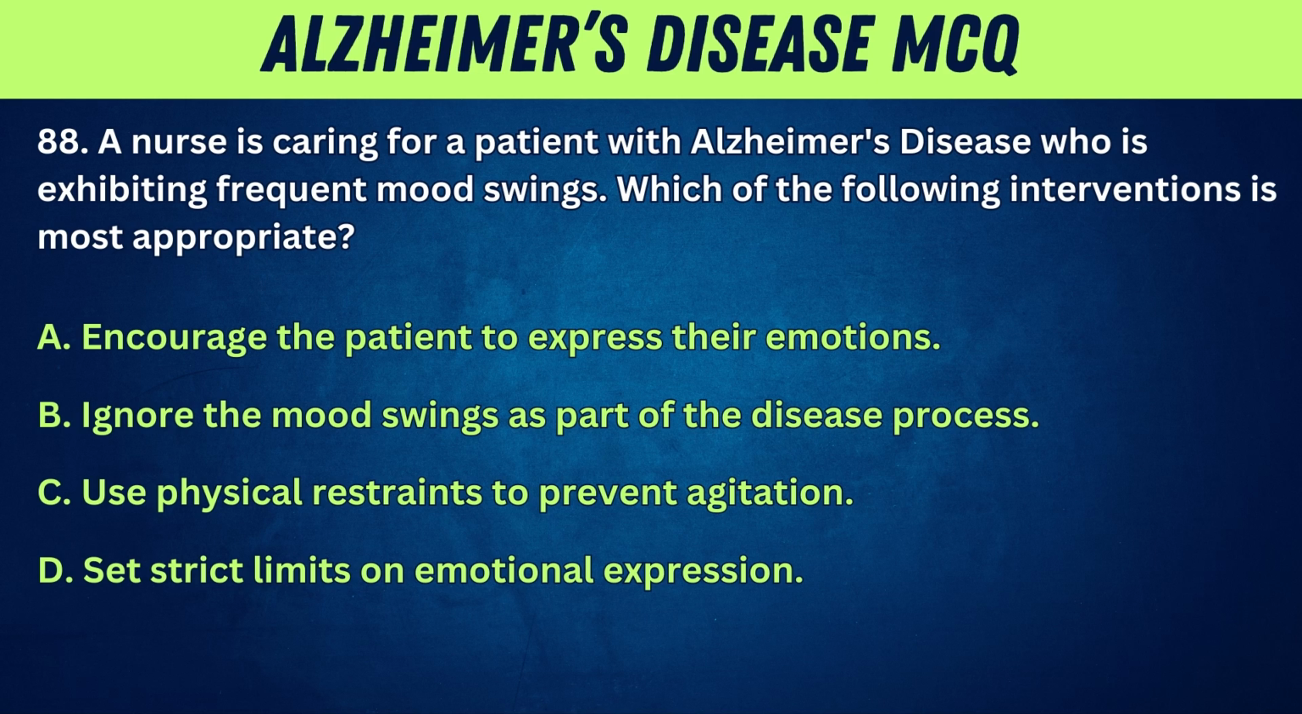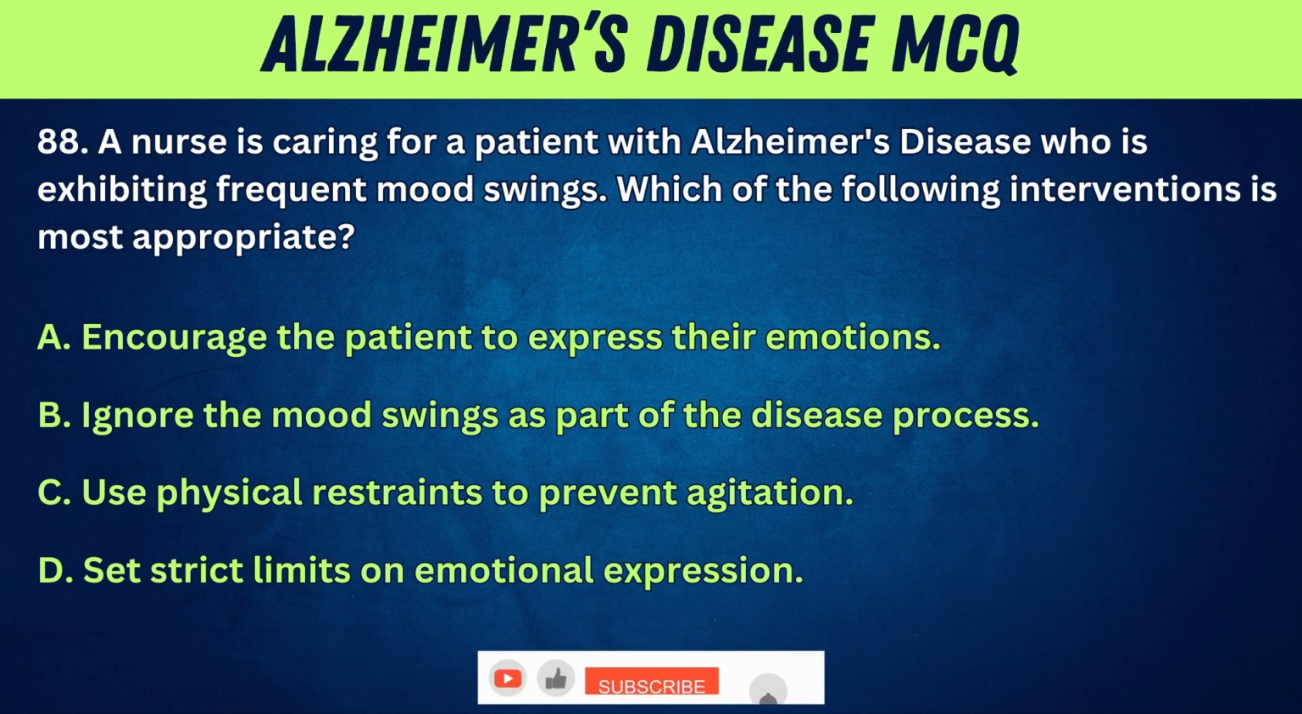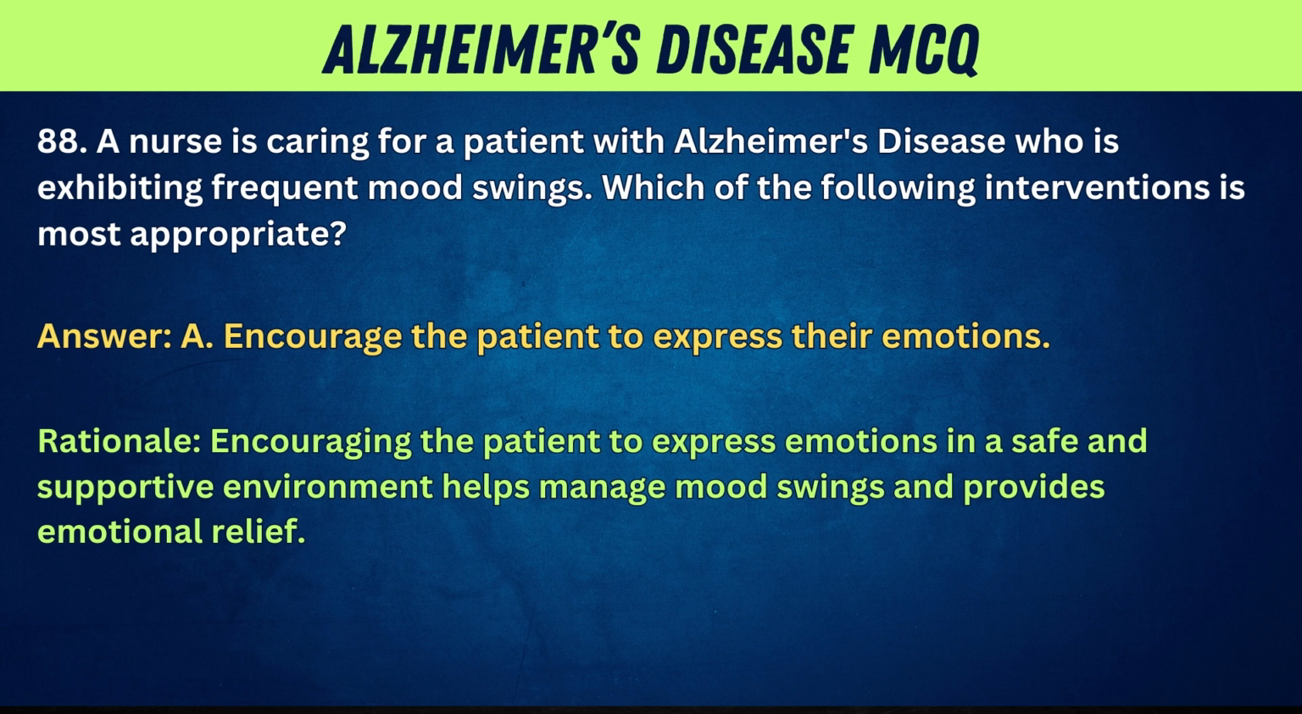88. A nurse is caring for a patient with Alzheimer's disease who is exhibiting frequent mood swings. Which of the following interventions is most appropriate? A. Encourage the patient to express their emotions. B. Ignore the mood swings as part of the disease process. C. Use physical restraints to prevent agitation. D. Set strict limits on emotional expression. Answer: A. Encourage the patient to express their emotions. Rationale: Encouraging the patient to express emotions in a safe and supportive environment helps manage mood swings and provides emotional relief.